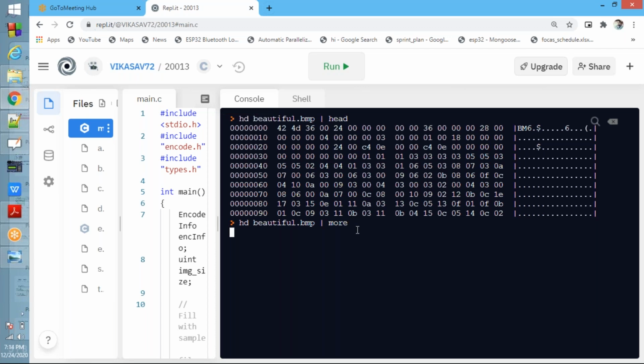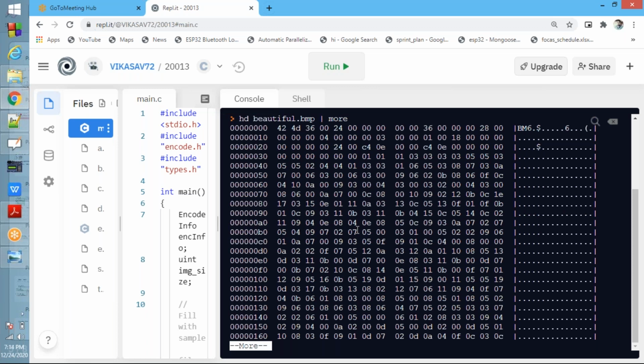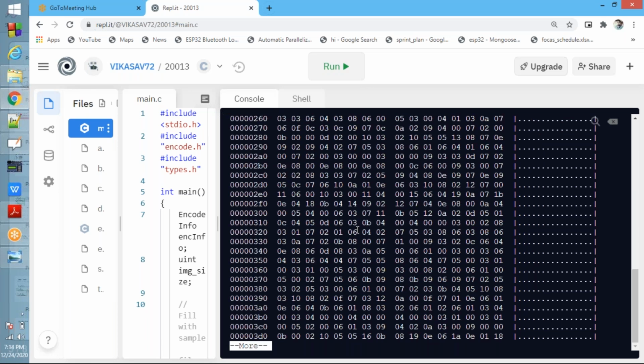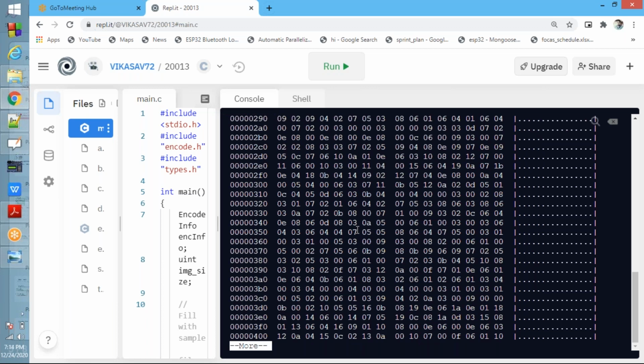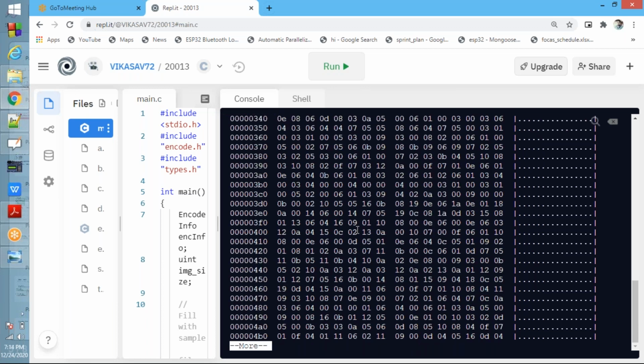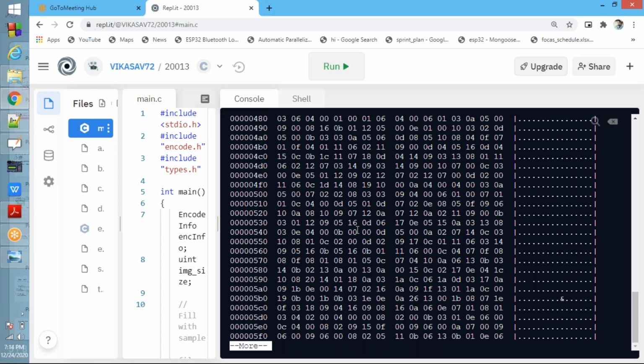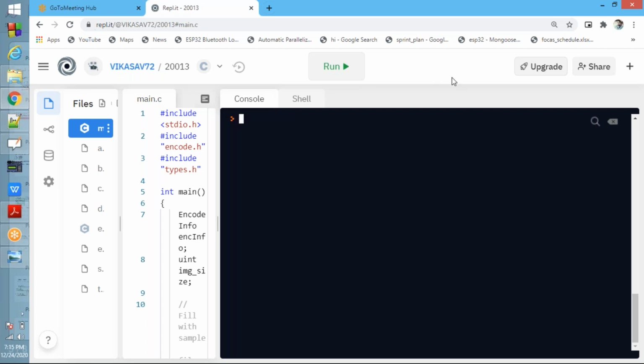See now, if you keep on pressing enter, all the things will be showing. That is more. More means everything it will show. Okay, understood, everybody?